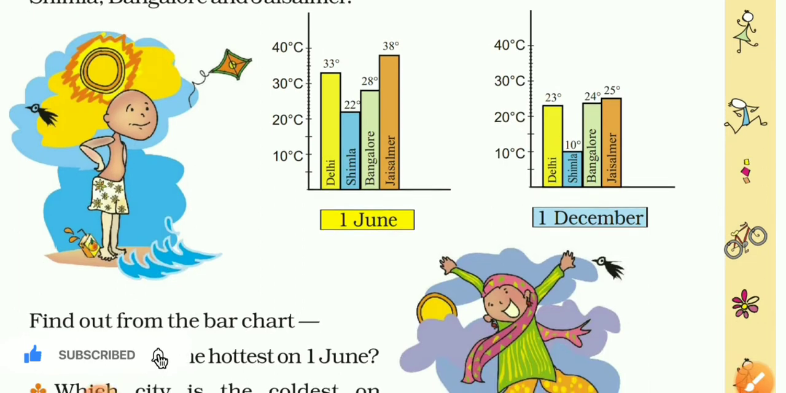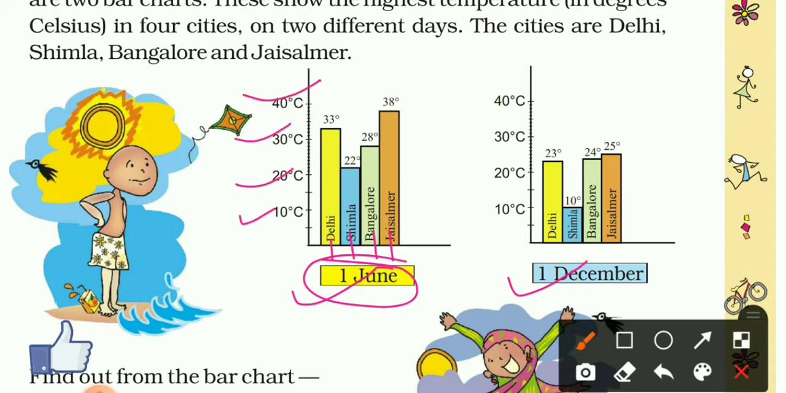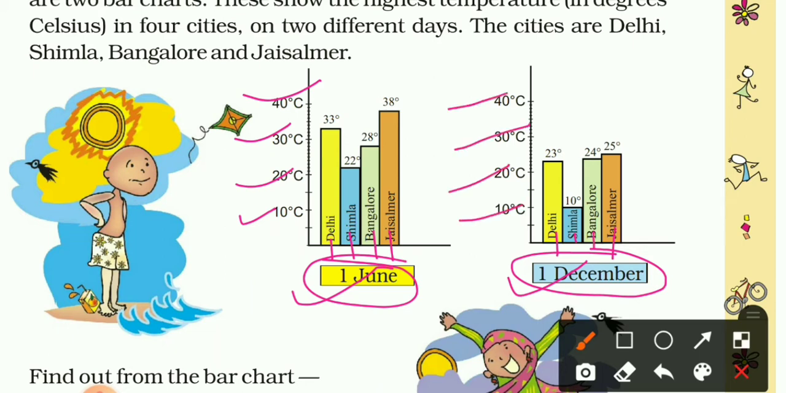Now come to the bar chart. So this is the bar chart. You can see the cities are given here: Delhi, Shimla, Bangalore and Jaisalmer on the date 1st June. So in June month, the weather is very hot. And here on the left side we can see the temperatures: 10 degrees Celsius, 20 degrees Celsius, 30 and 40 degrees Celsius. Similarly, on 1st December, which is a cold month, we can see the same cities: Delhi, Shimla, Bangalore and Jaisalmer, with the temperatures 10, 20, 30 and 40 degrees Celsius.